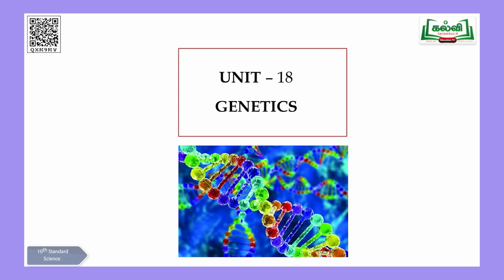I hope this particular session will be very interesting for you, because we are going to learn unit number 18, genetics, where you are going to learn how the characters are being inherited from your parents to your body. So going into the detail of this lesson, let me tell you one proverb: like begets like. The meaning of it is that each and every living organism in this world is able to produce its own kind, so they are able to continue their species in the next generation also.